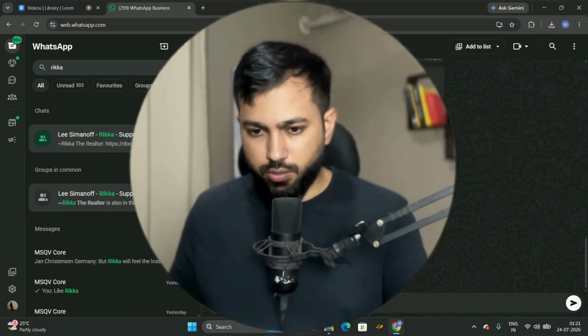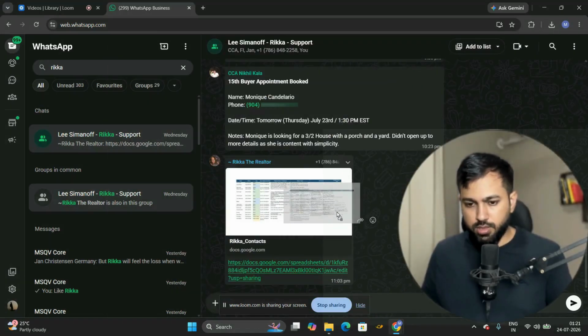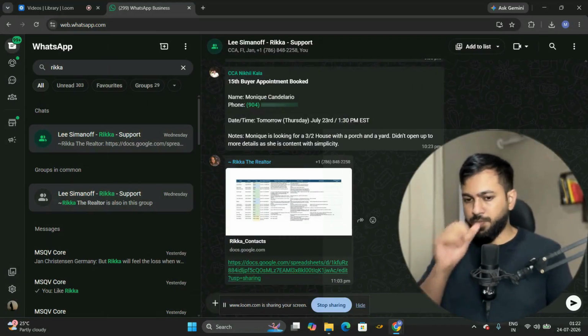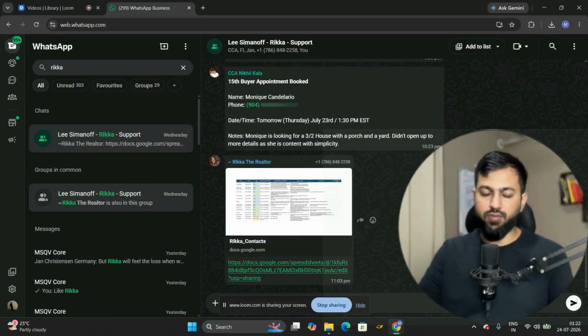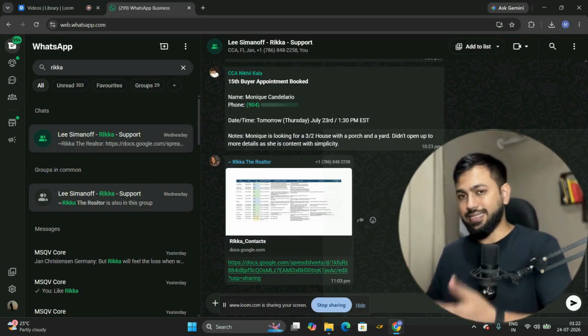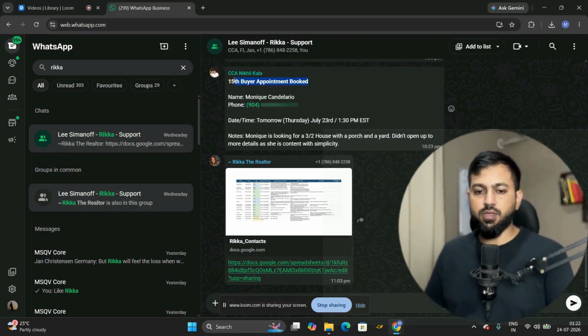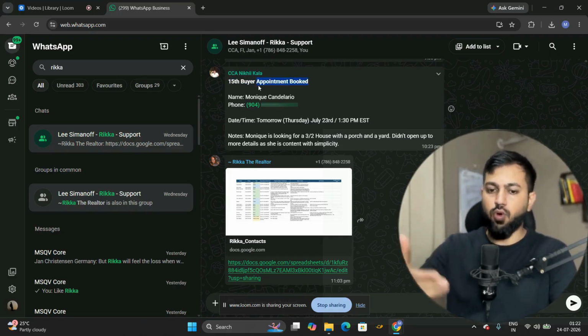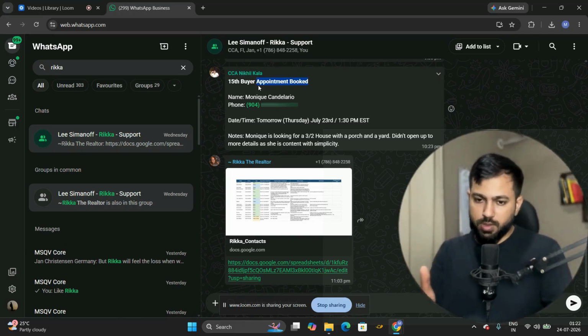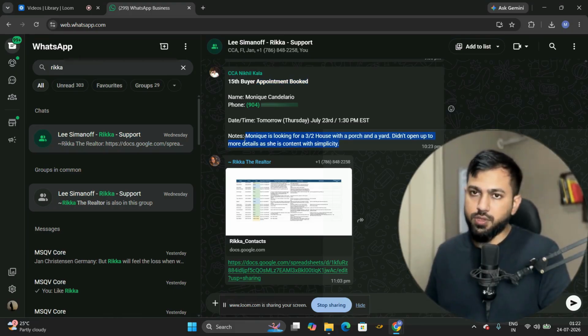This is the recent update of all the appointments that we generated for her, and the context and exactly what stage that specific lead is at. If you see here, 15th buyer appointment booked. So that's how we share the appointments that we book from these lists. This is a WhatsApp support chat. Now, if you see here, that's how we will share the context of these calls as well.